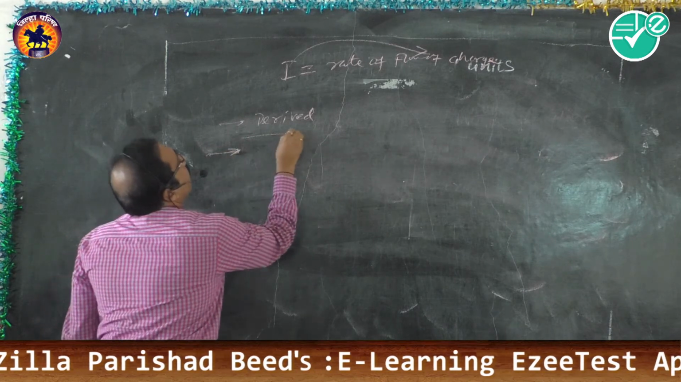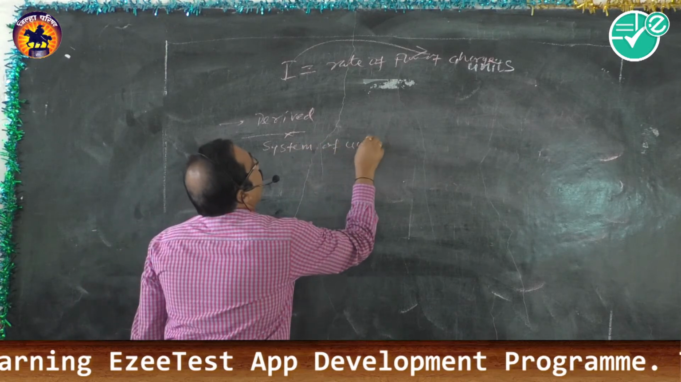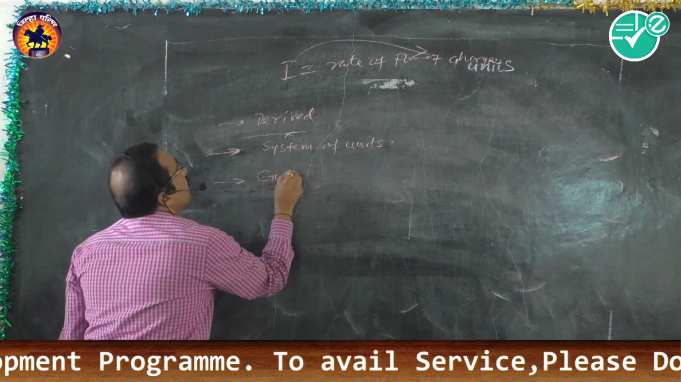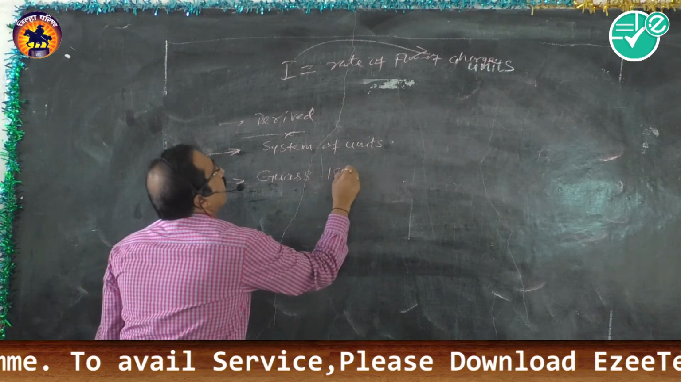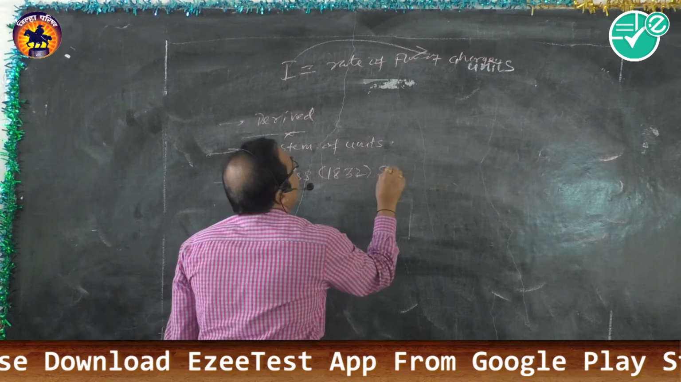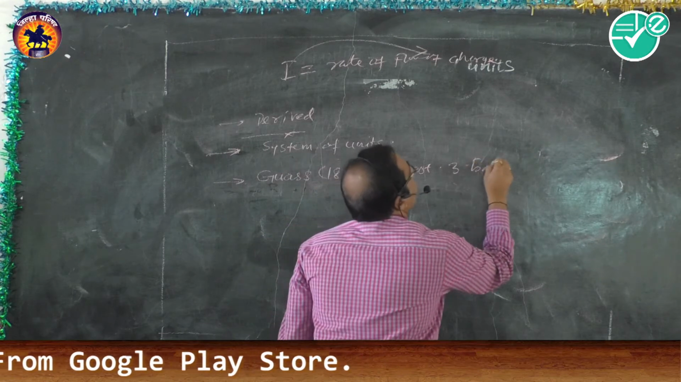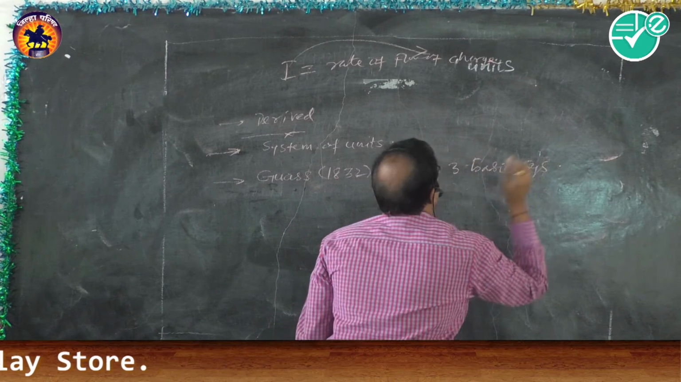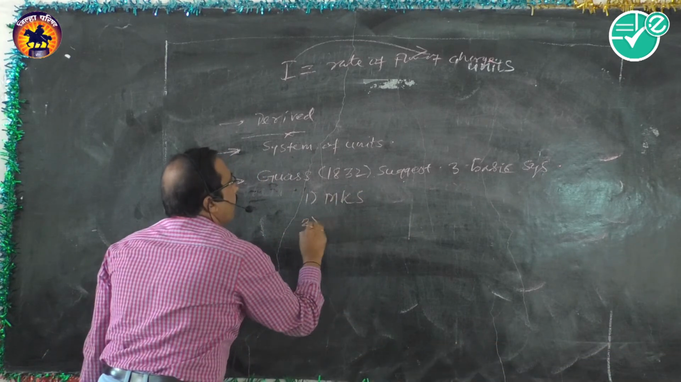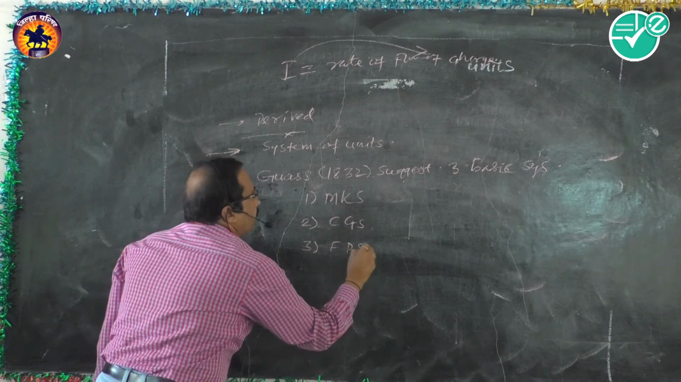Let us study the system of units. There are 3 fundamental systems. Anciently, in about the year 1832, Gauss suggested 3 basic systems of unit. These are the MKS system, CGS system and FPS system.